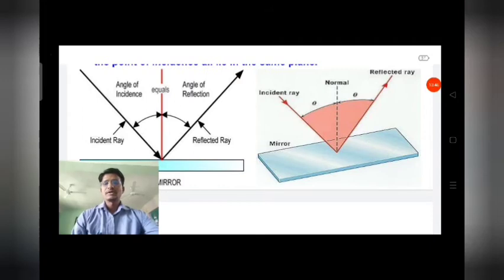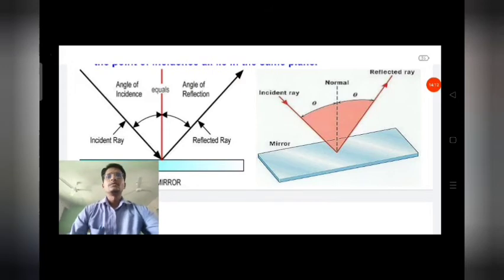Aristotle, and even Sir Isaac Newton, mentioned that light is a form of wave. But the modern quantum theory states that light is neither a wave nor a particle, but has a dual character. It is emitted or absorbed by an object as a particle, but propagates as a wave. So that is about light.